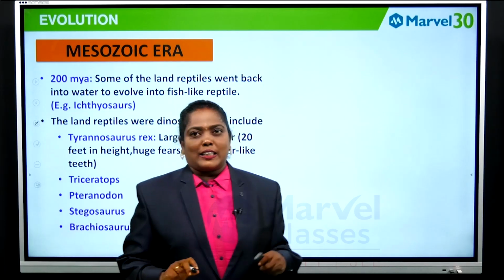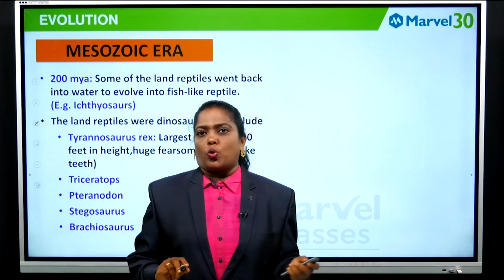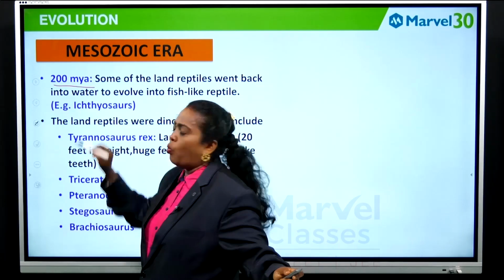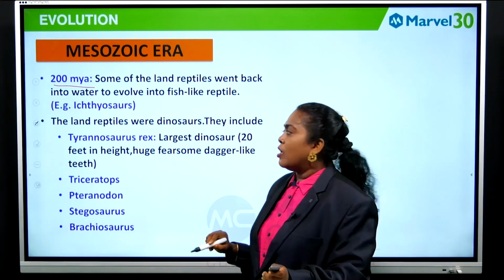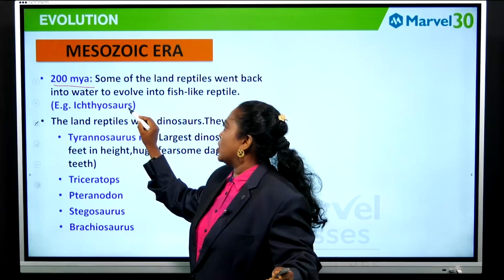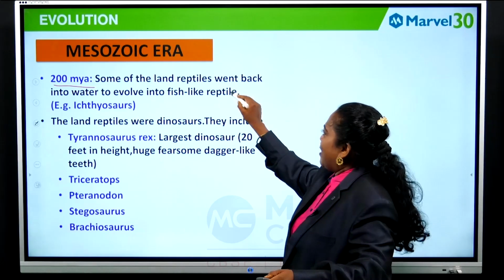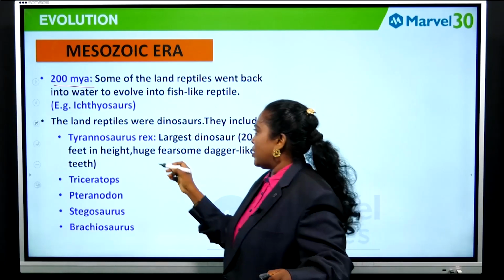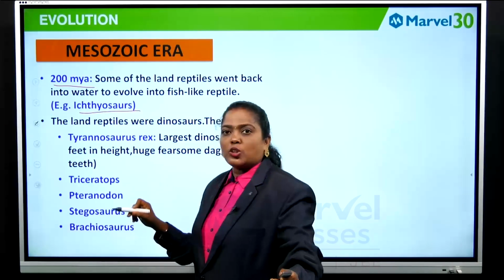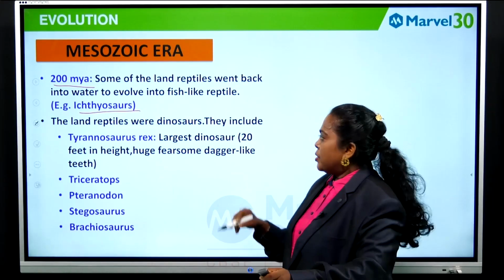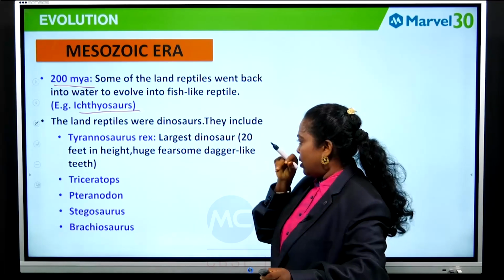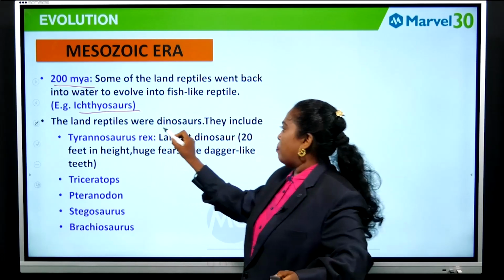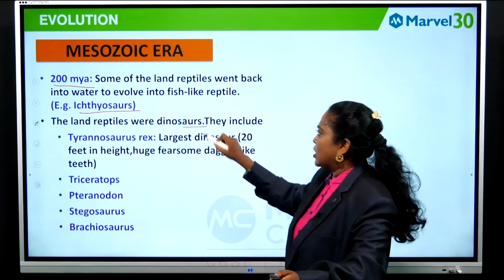Then the next era is the Mesozoic era, 200 million years ago. Here some of the land reptiles again went back into water. For example, Ichthyosaurus is a reptile which was living in the water. Then the land reptiles were dinosaurs.